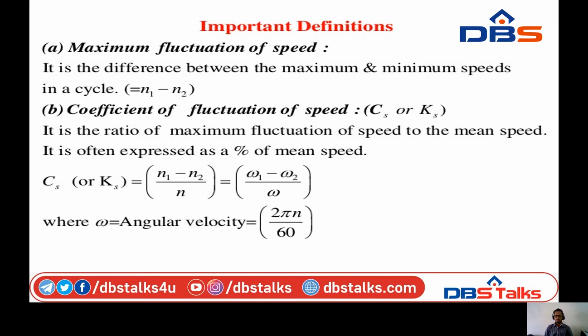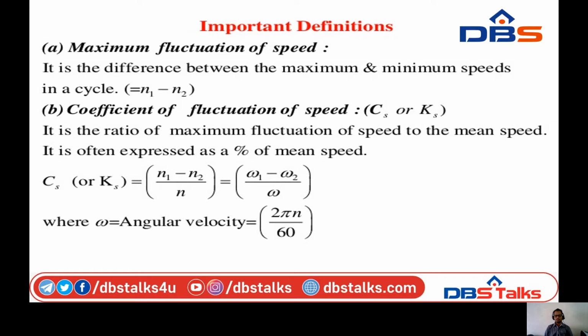In order to find the constant speed, we have to be aware of the fluctuation, the minimum and the maximum speed. The difference between these two we call the fluctuation of speed. It is the difference between the maximum and minimum speeds in a cycle. So the formula is N1 minus N2, where N1 is the maximum speed and N2 is the minimum speed.